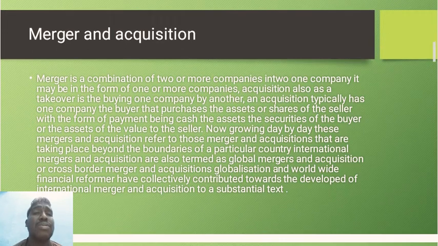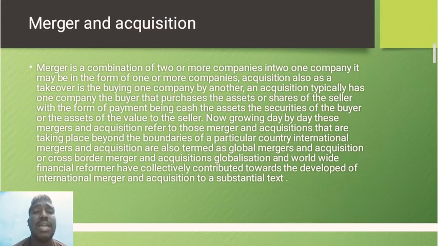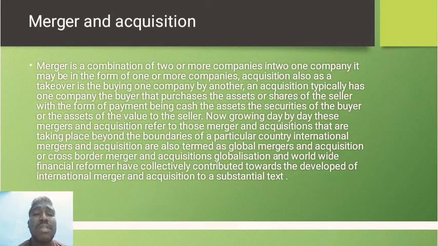So first we come to know what mergers and acquisitions are. What is a merger and what is an acquisition? Merger, it sounds like, basically we understand, merging one company into another company. Nowadays, the best example is all the banks are merging.